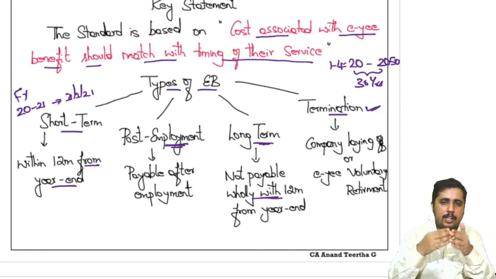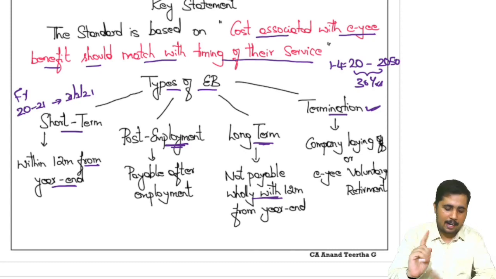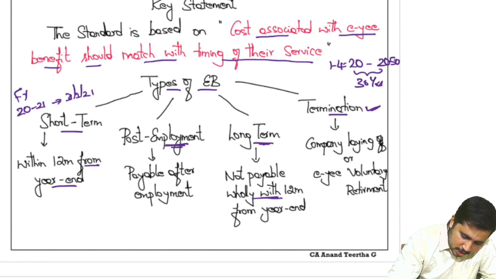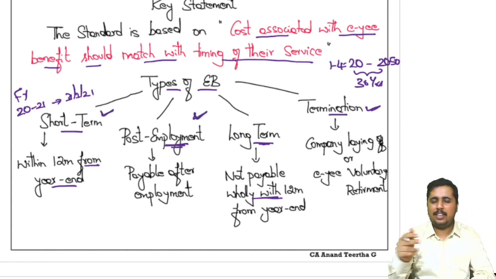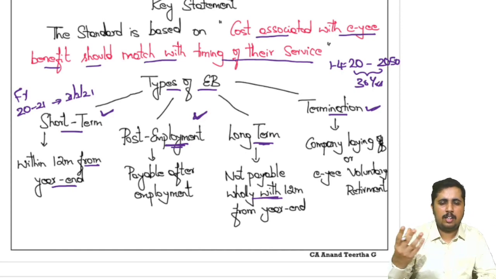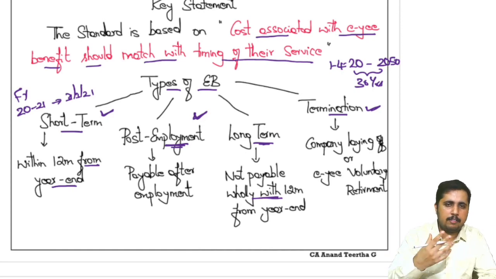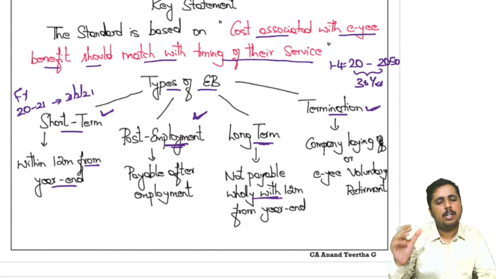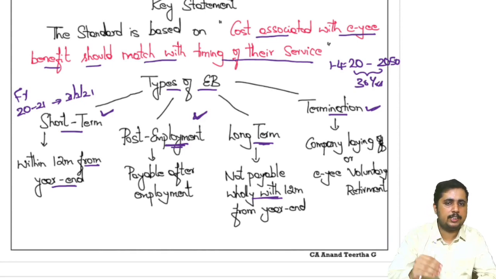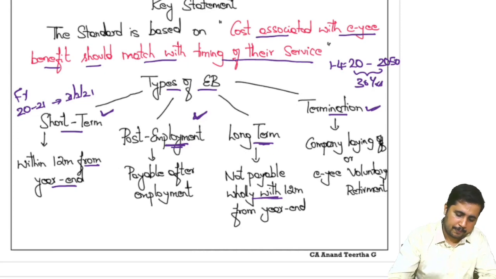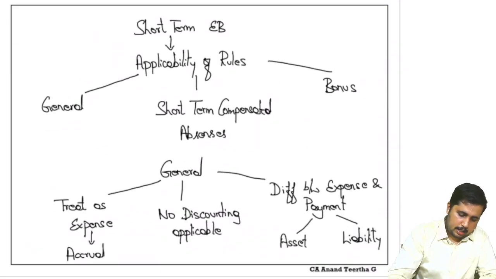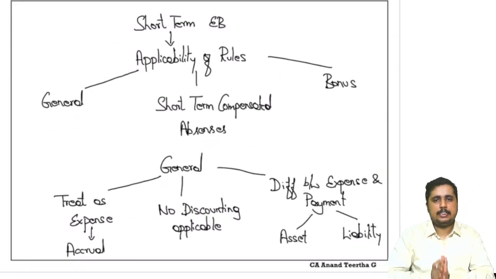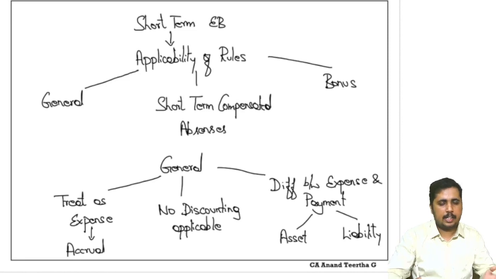Now we need to learn the accounting one by one. In that, the important ones will be short term and post employment. The other two are normally not that important because they are not covered in the material to that extent. But these first two are going to be very important because even illustrations are covered in these two topics. Now, short-term employee benefits. Let's start with the first one. I hope till now it is clear.